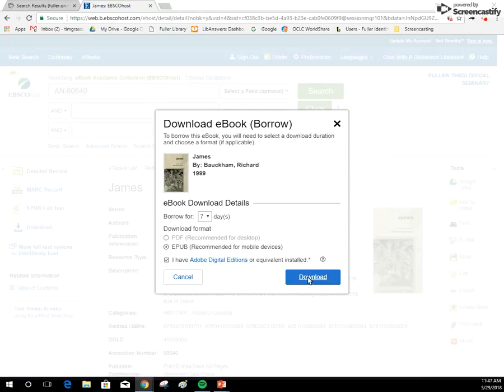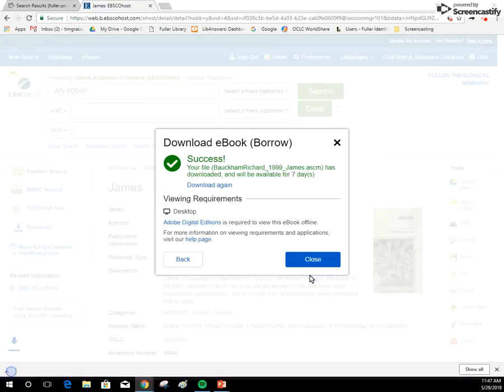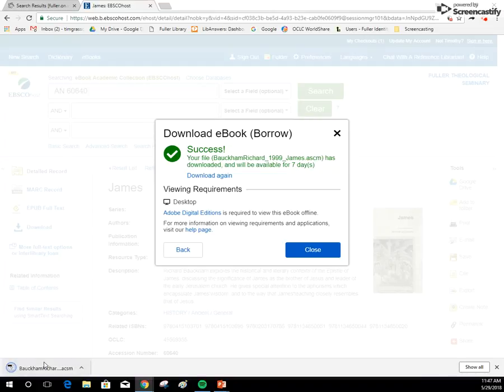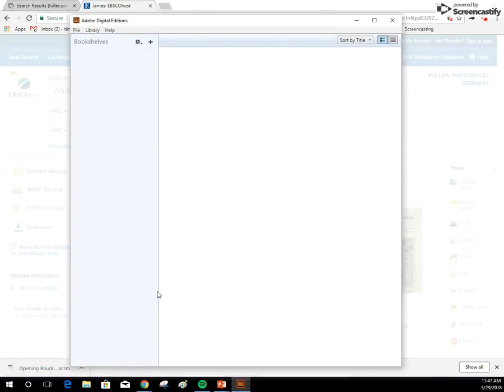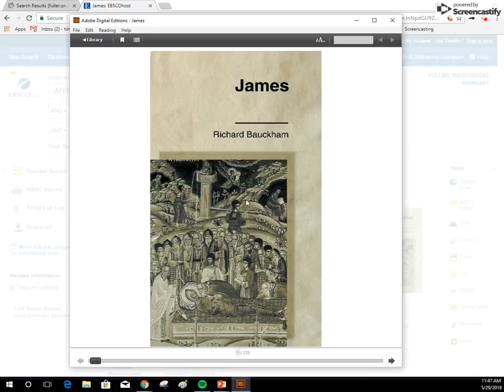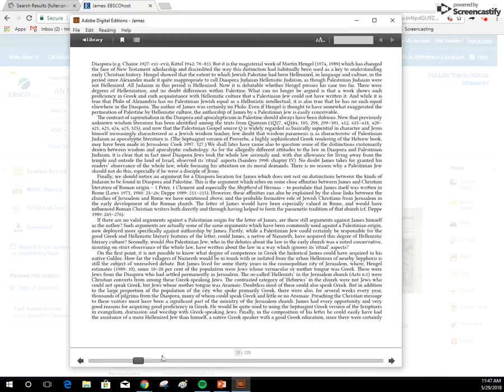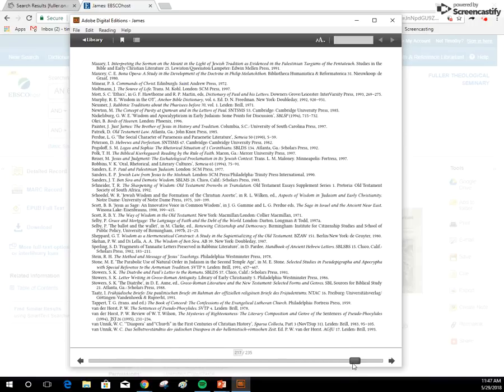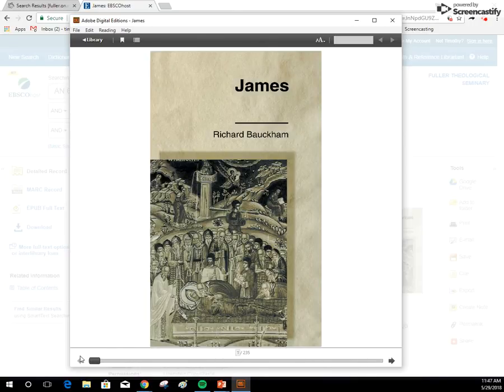So I'm going to click download for 7 days, and it downloads the file right here, or I could go to my downloads folder to find it. And when I click it, because I have Adobe Digital Editions already installed, it automatically fulfills it and pulls up the ebook where I have access to the entire ebook online or offline. So I'll have that for 7 days, and if I still needed to use it, I could log back in and download it for another 7 days.